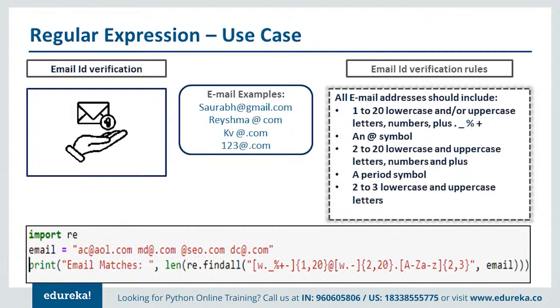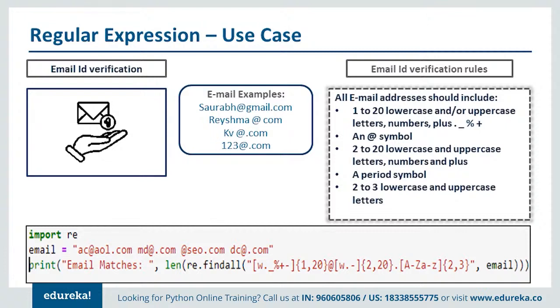The username can be 1 to 20 lowercase or uppercase characters, and can include numbers, plus symbols, dot, underscore, percentage. These symbols can be present in this one. That is the reason why you can see that the regular expression has W, which is for any kind of word character, whether it's a number or alphanumeric. Then we have dot, underscore, percentage, plus, hyphen, minus. The range of characters should be 1 to 20.